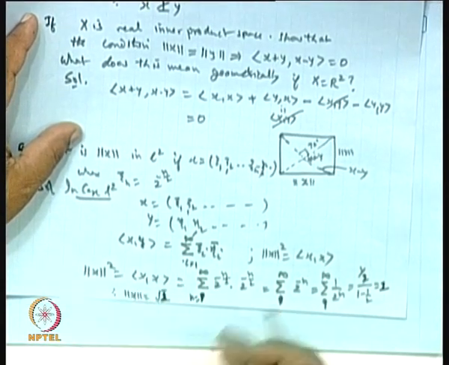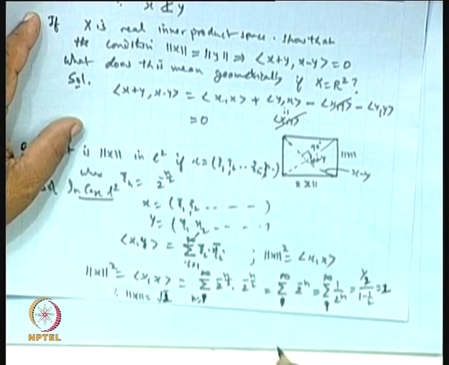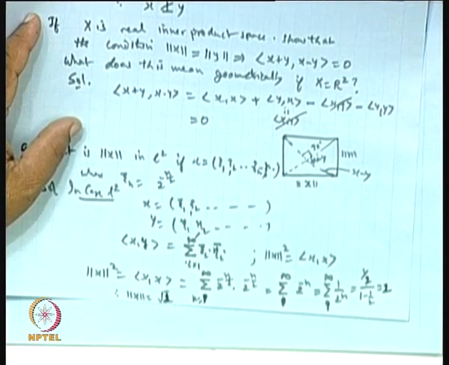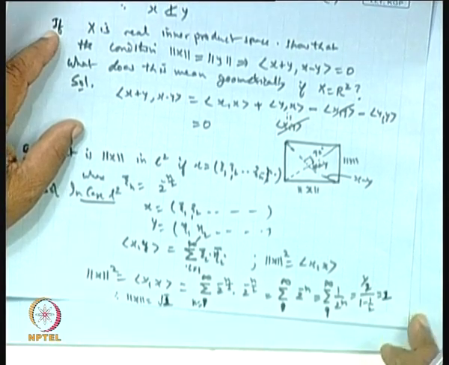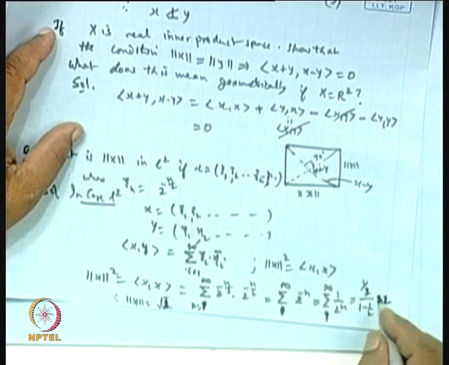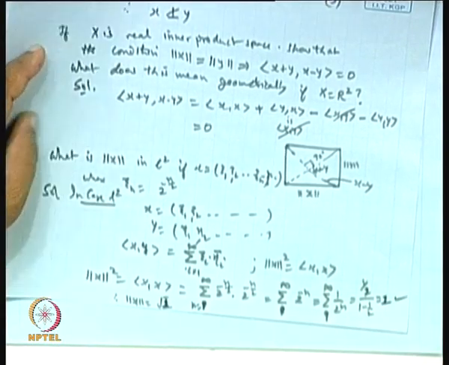It depends on where you start. If it is 1 to infinity, then it will be half over 1 minus half, which is 1. That is correct. Clear? So this way.